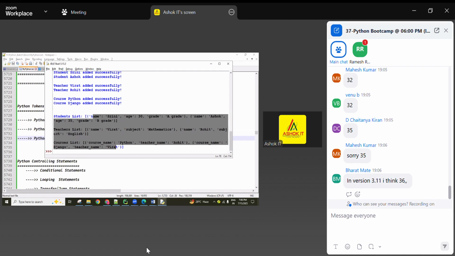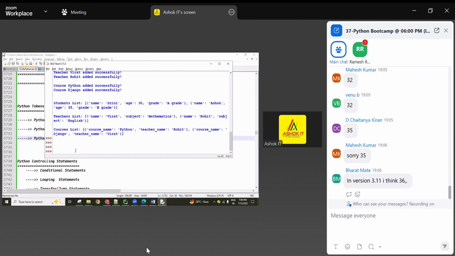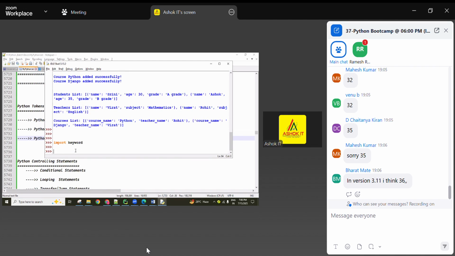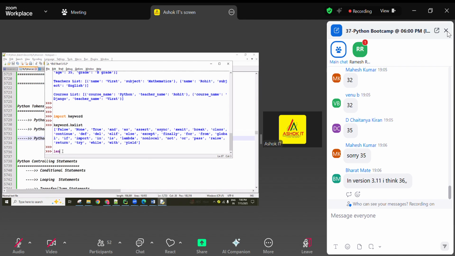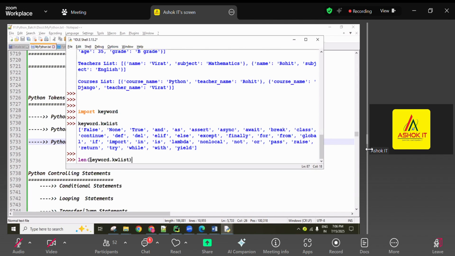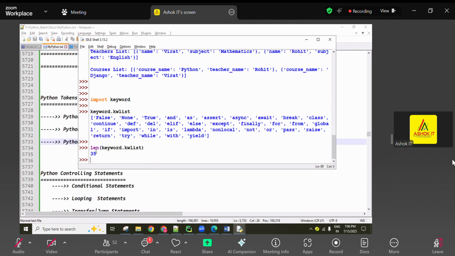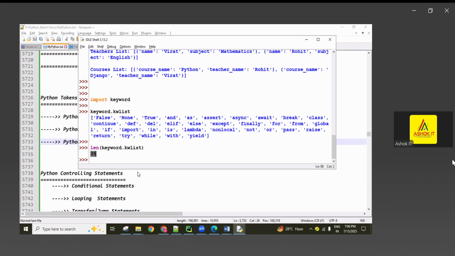For example, now check it here. Import keyword, like this, importing. In this keyword module, we have kwlist. Then you're going to get all available keywords. How many are there? If you want to know, we have the len function. So len of keyword.kwlist. Okay, then you're getting 35 keywords.